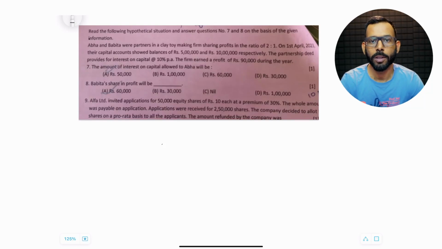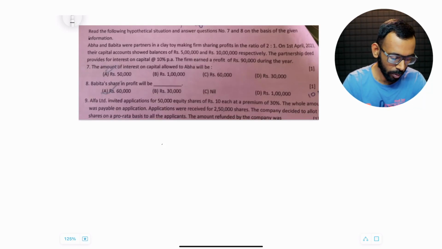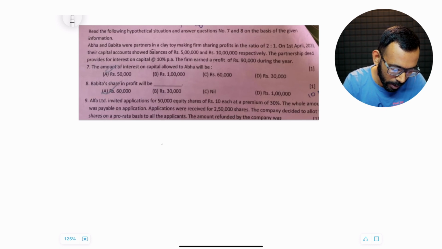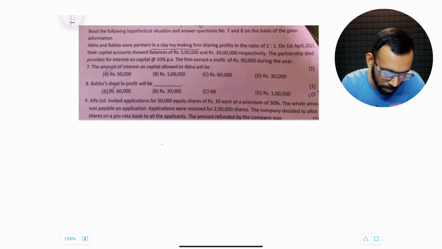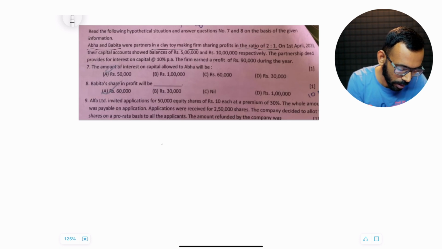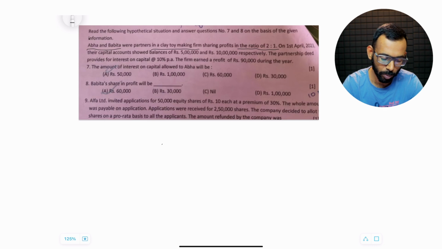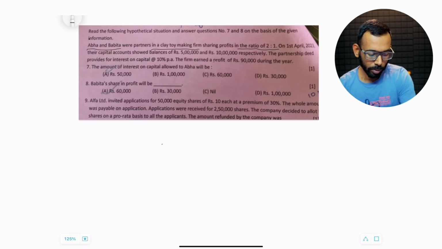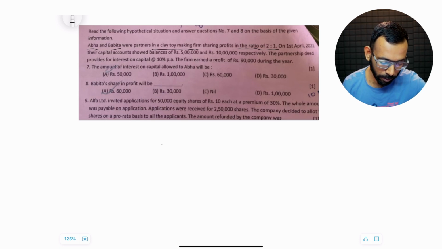One of my students had asked me a doubt on this question. Abha and Babita were partners in a clay toy making firm sharing profits in the ratio of 2 is to 1. So Abha is the first partner, Babita is the second partner, 2 is to 1. Abha takes 2 and Babita takes 1. On 1st April 2023, their capital accounts showed balances of 5 lakh and 10 lakhs respectively.